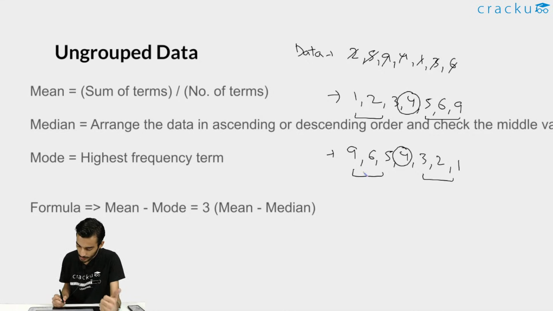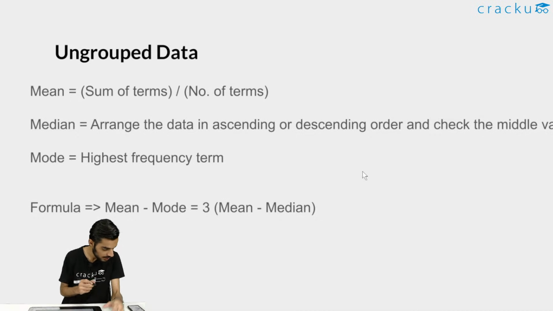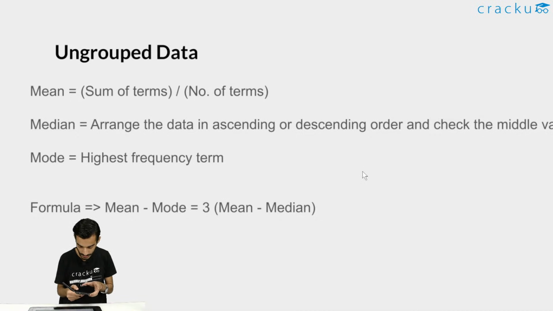So one question that you can ask here is that if the number of terms are even, then what we will do? Okay, so let's take an example where the number of terms are even. Okay, so clearing this, I hope there are no doubts. Let me check in the chats if you have any doubts. Okay, I think it's going fine.